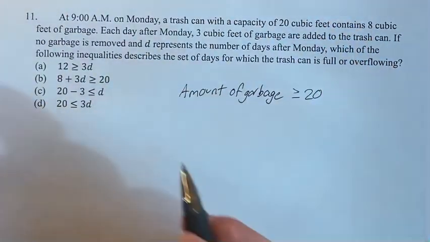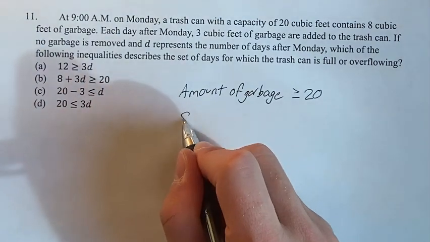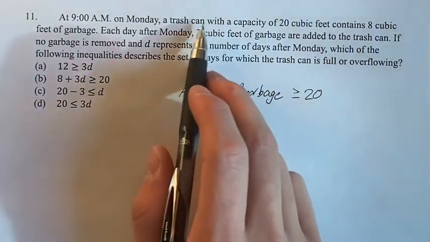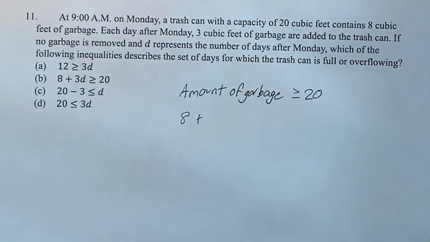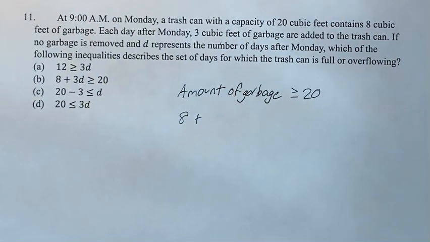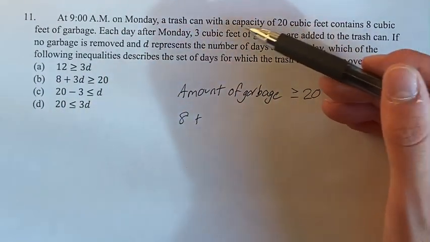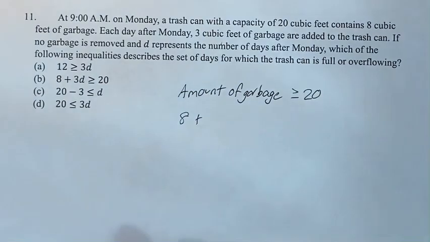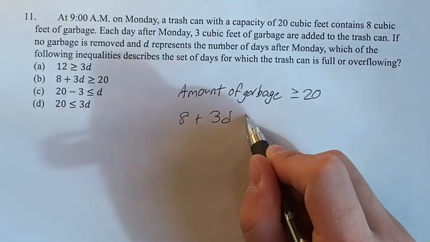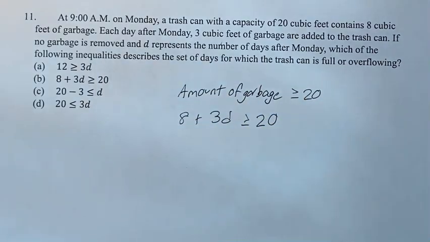Well, we know that we start with 8 cubic feet on Monday. And then every day we're adding 3 cubic feet. If we're adding 3 cubic feet per day, and D is the number of days, after D days, we've added 3 times D, right? If it's been 1 day, then we've just added 3. If it's 2 days, then there's another 3, so 3 plus 3, or 3 times 2. Then it would be 3 times 3, 3 times 4, and so on. So it's plus 3D, and this has to be greater than or equal to 20. This lines up with B, which is going to be your final answer.